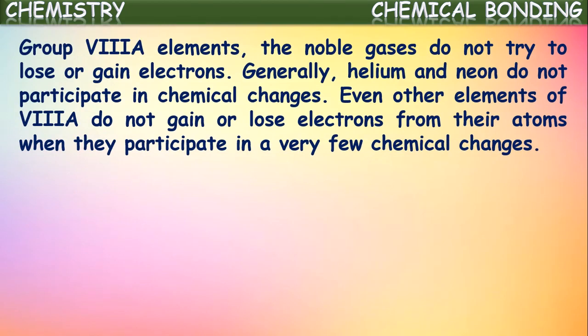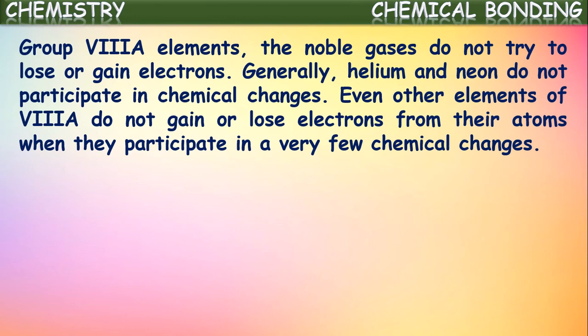Now let us observe the 8A group elements, which we call noble gases or ideal gases. The noble gases do not try to lose or gain electrons because they already have 8 electrons in their outermost shell. They need not participate in chemical reactions, need not lose or gain electrons, because they already have the required number of electrons for stability.